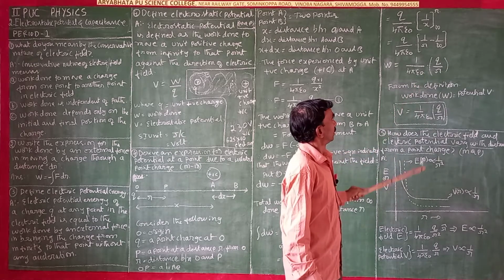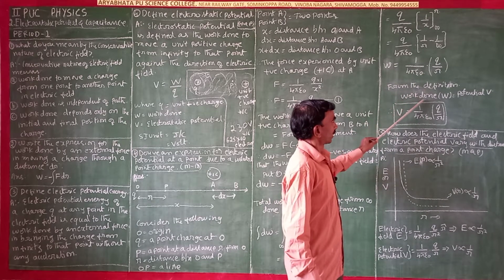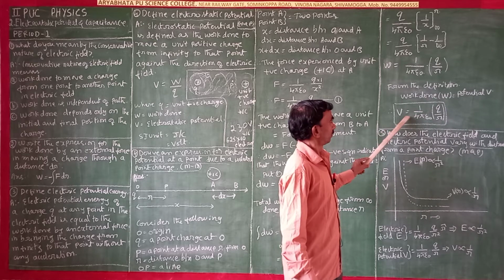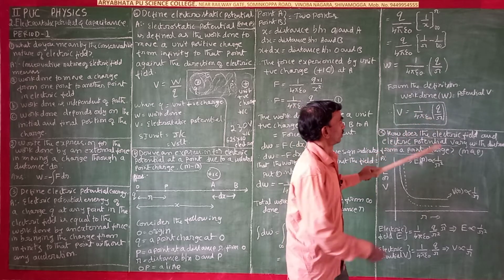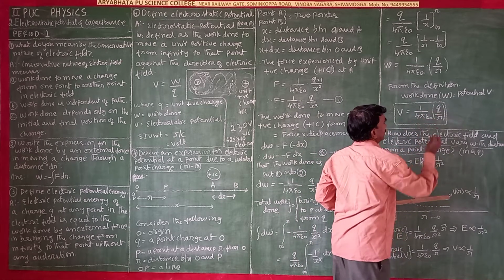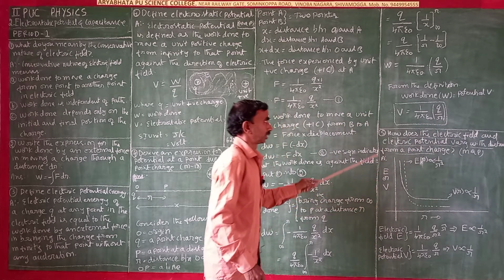From the definition, work done is equal to potential. Therefore V is equal to 1 by 4 pi epsilon naught into q by r. So this is the expression.